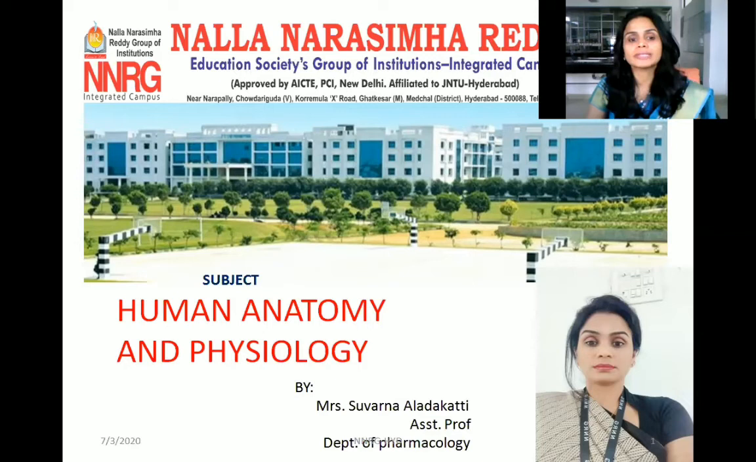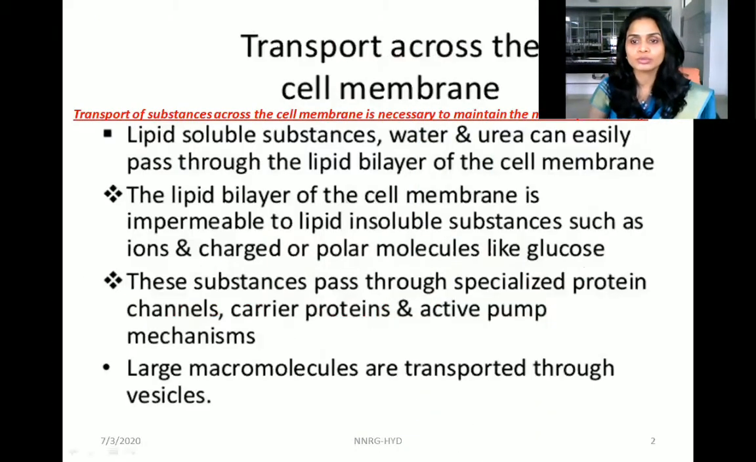So the subject we are dealing with here is human anatomy and physiology, and in today's class we are going to discuss the transport mechanisms, or the transport across the cell membrane. Transport across the cell membrane is required by each and every cell to maintain normal functioning in the body. To have normal functioning, some molecules have to cross the cell membrane. That is why we need some transport mechanism, because the phospholipid plasma membrane is not permeable to all molecules.